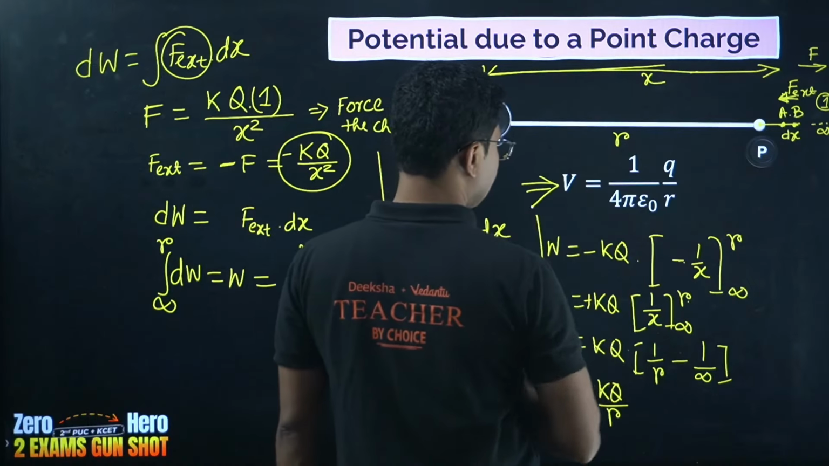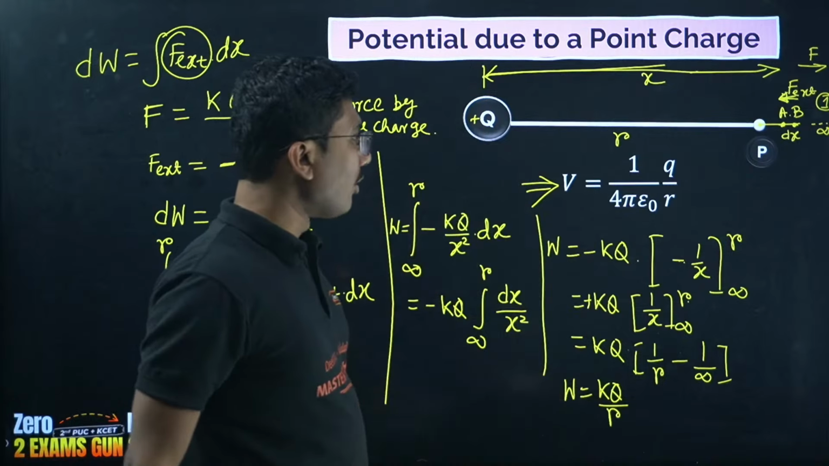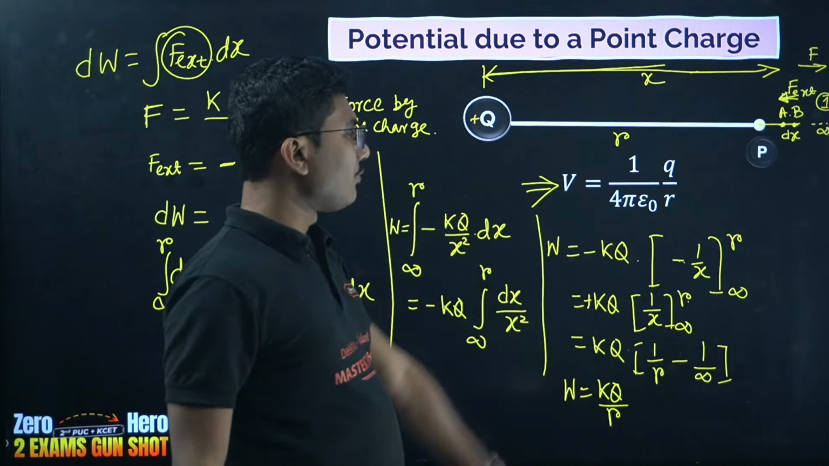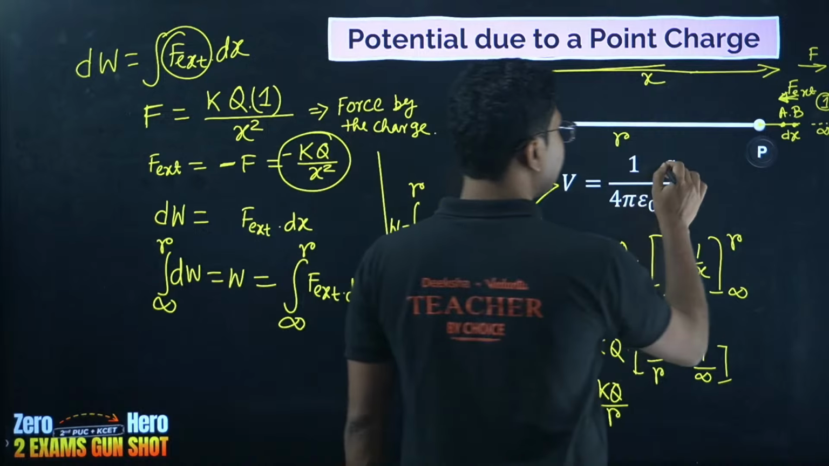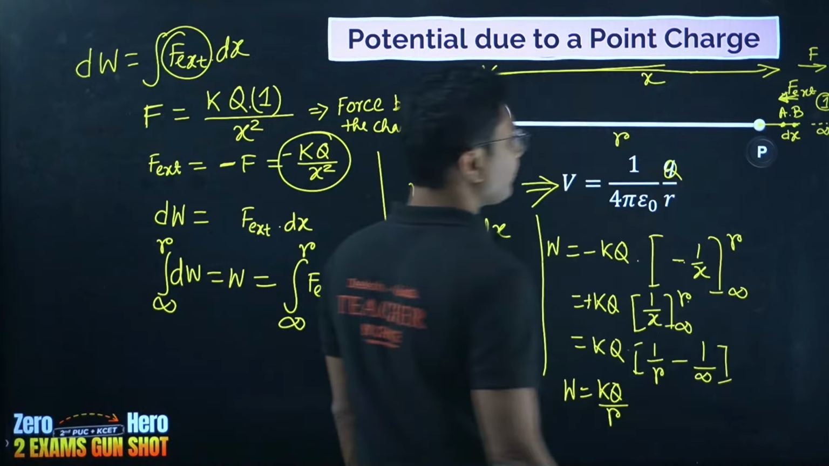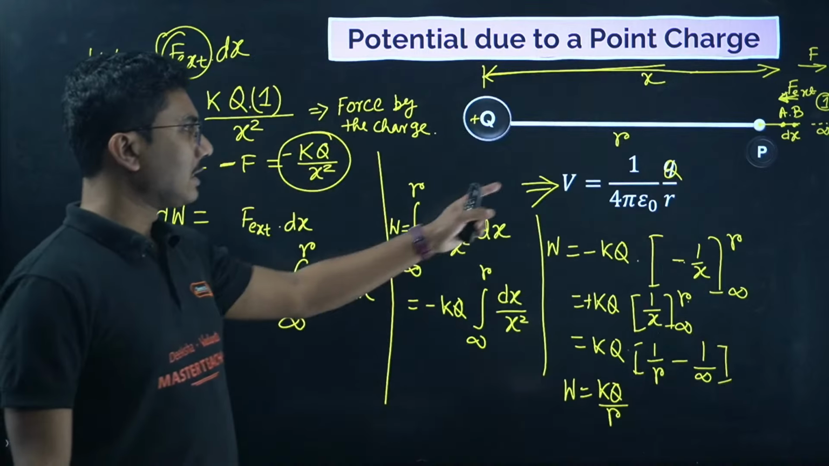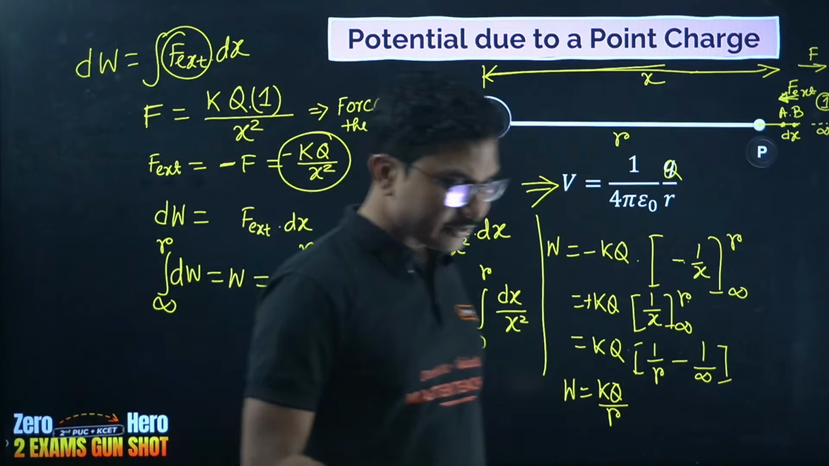So we get this expression, and you have to write the value of k over here, 1 by 4 pi epsilon naught, and here you can take this as capital Q. Okay, so capital Q by R is the expression for electric potential. So this derivation is very important.